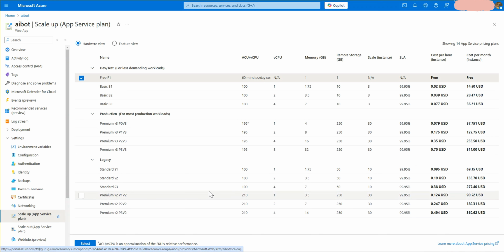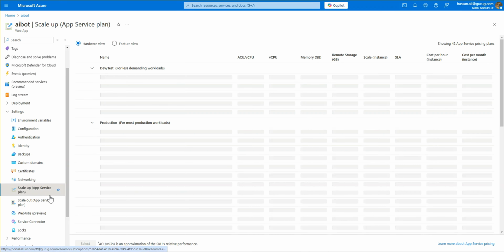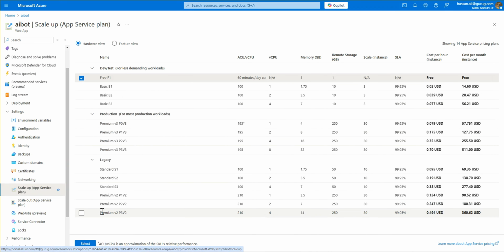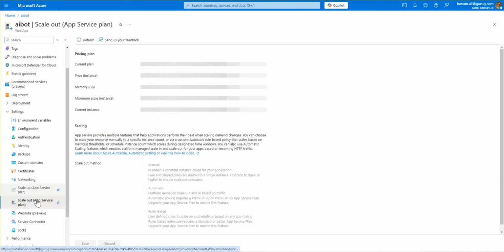So it's for large infrastructures and large production deployments. You can use that too if you want. And if you want to scale up the service for a short period of time, you can scale it up and then scale it down from here.